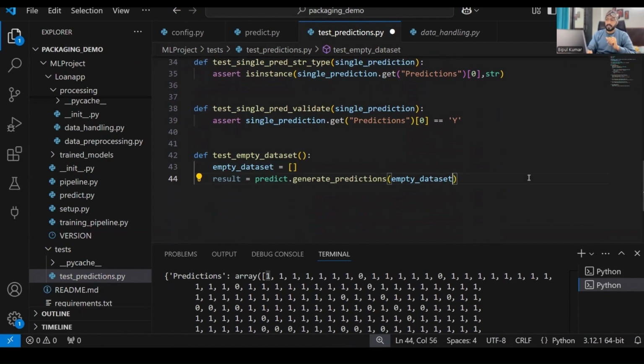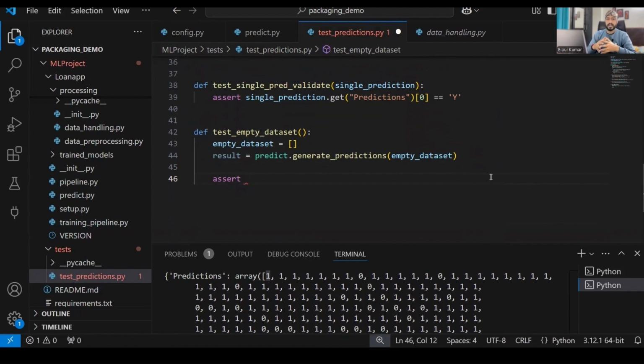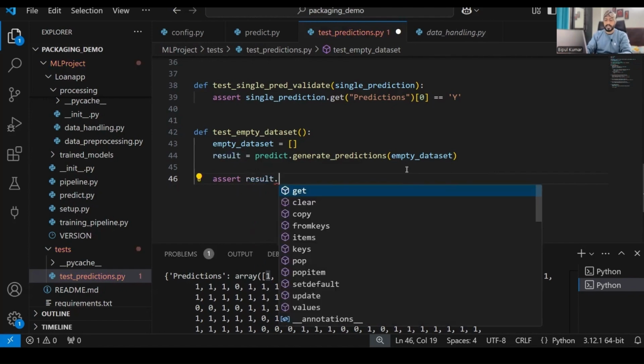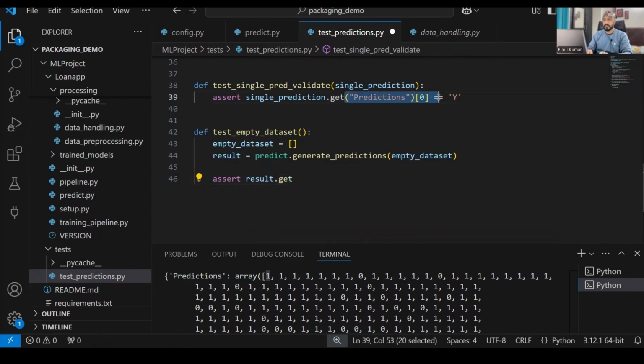So thereafter I have to check over here, assert the predicted value, that is the result that we are getting. So assert result dot get prediction, same thing, index 0.